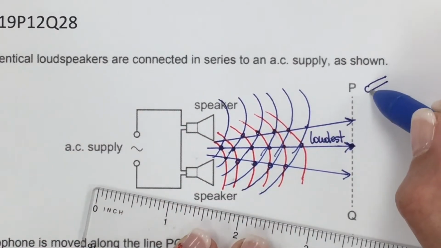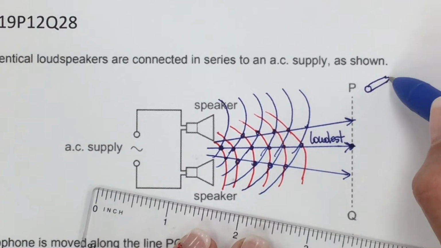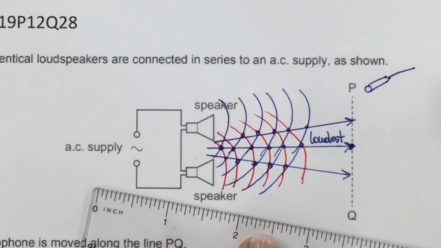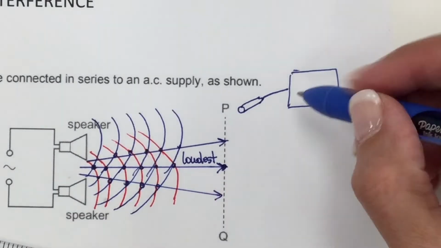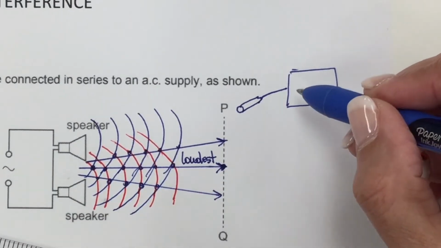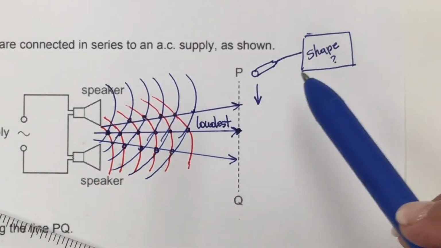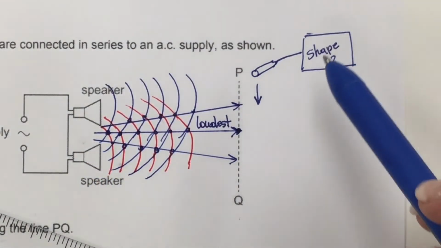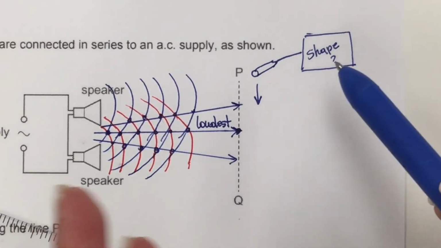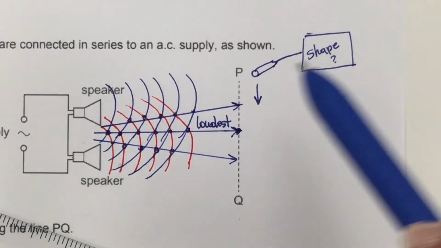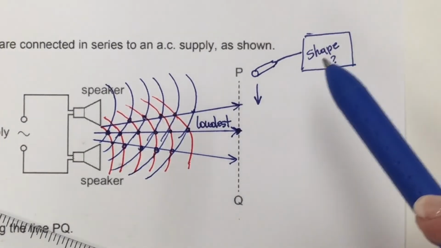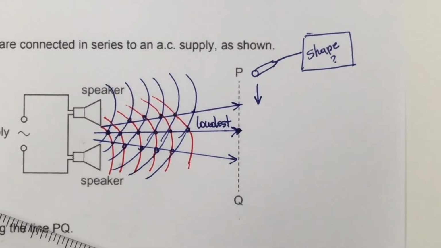So this microphone is moving from P to Q. So this is the microphone. This microphone is connected to a CRO screen that is going to display a wave, but with shape. I assume the problem did not mention a CRO display where we can see the shape of a wave. I assume the microphone is connected to that, so you can detect that wave shape.